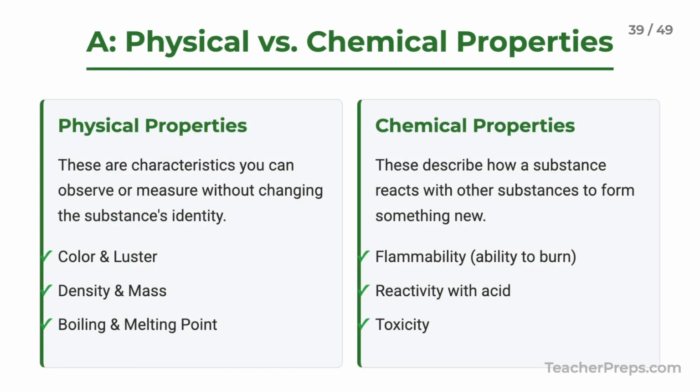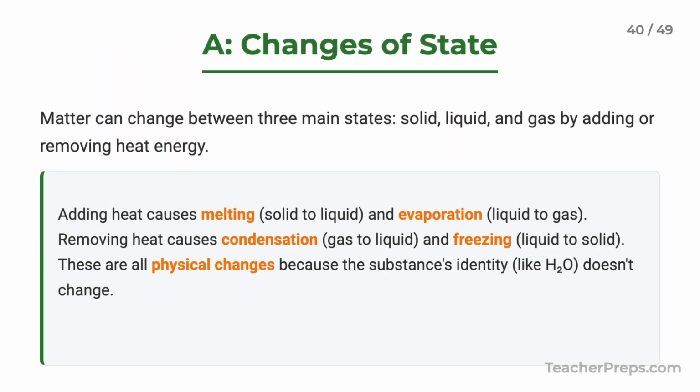We describe matter by its properties. Physical properties are things you can see without changing the substance. Think color or density. Chemical properties describe how it can become a new substance, like its ability to burn. Matter also exists in different states: solid, liquid, and gas. Changing between them, like ice melting, is a physical change. The water is still H2O, it just changed its form.